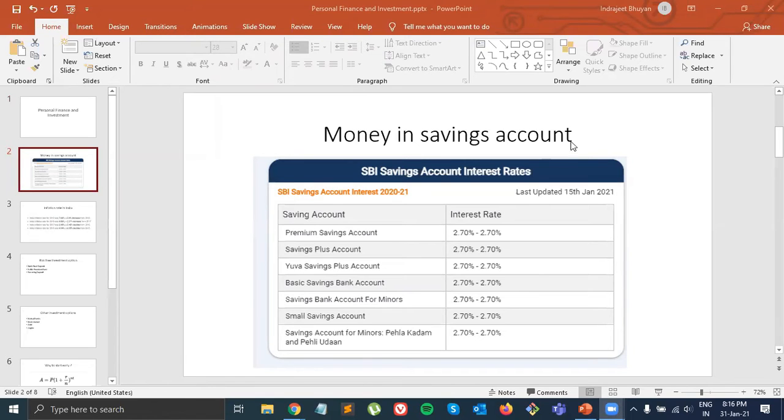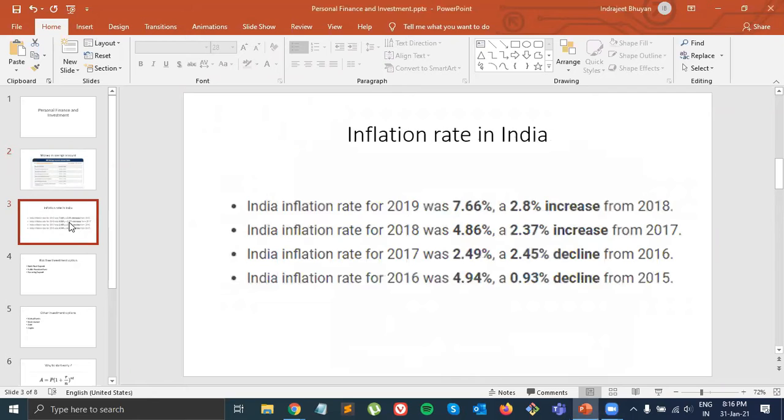Okay. So if you see, in a savings account we get like 2.7 to 2.4% rate of interest in most of the savings accounts, be it any bank. The problem is that we think, okay, I'll put my money and I'll get 2.7 return, and we are very happy about it. This is the last update on 15 January 2021. Now, the problem that comes here is that the inflation rate in India is currently 7.6%. It is of 2018, but it's almost around 6 to 7%.